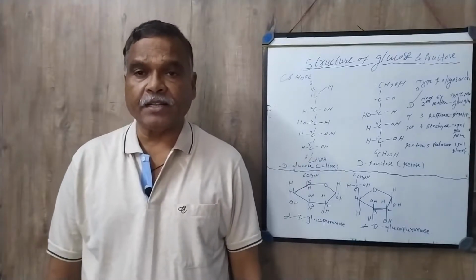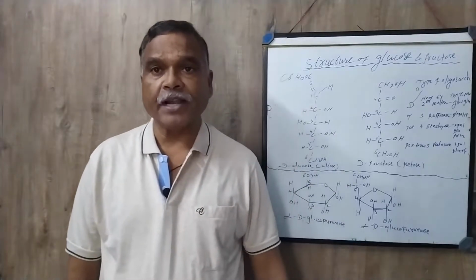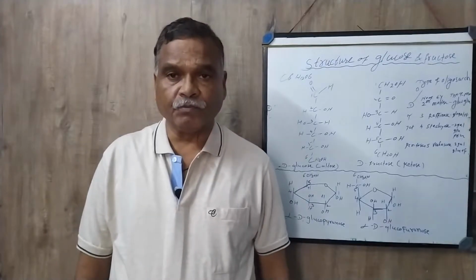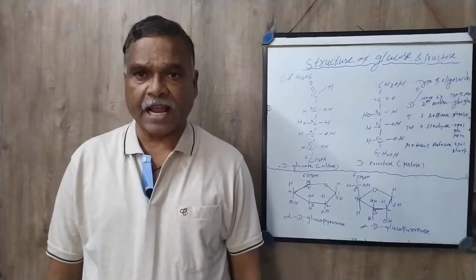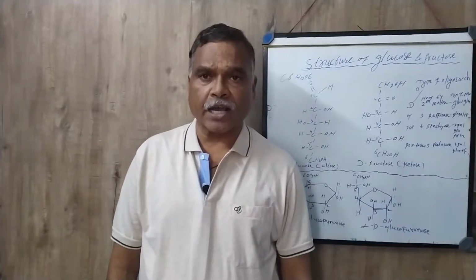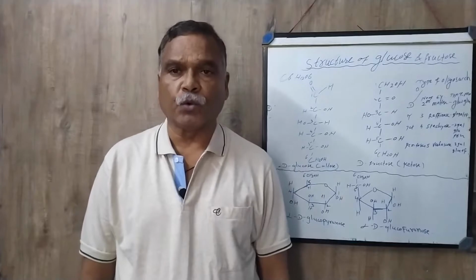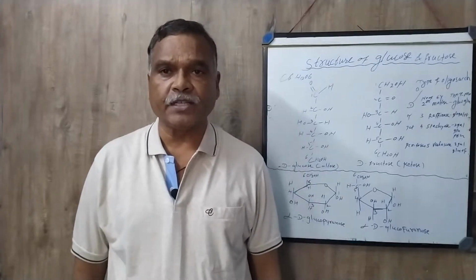Then we have seen that carbohydrates are formed in the process of photosynthesis, meaning that sucrose will form in the process of photosynthesis. What is photosynthesis?